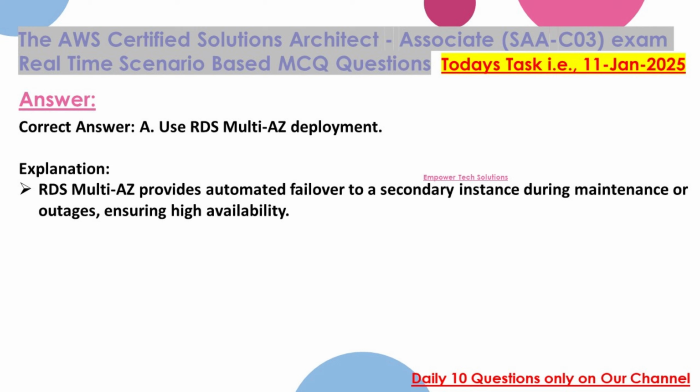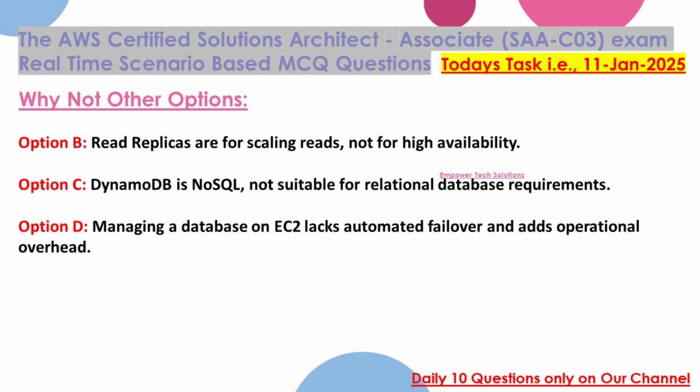Correct answer: A. Use RDS multi-AZ deployment. Explanation: RDS multi-AZ provides automated failover to a secondary instance during maintenance or outages, ensuring high availability. Why not other options? Option B. Read replicas are for scaling reads, not for high availability. Option C. DynamoDB is NoSQL, not suitable for relational database requirements. Option D. Managing a database on EC2 lacks automated failover and adds operational overhead.